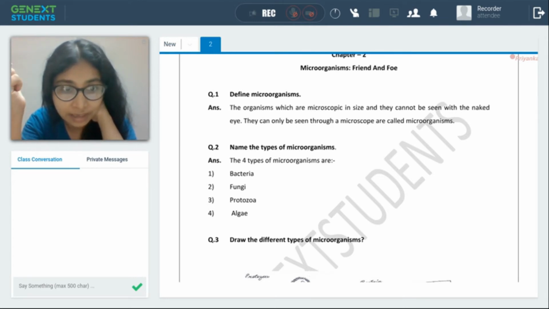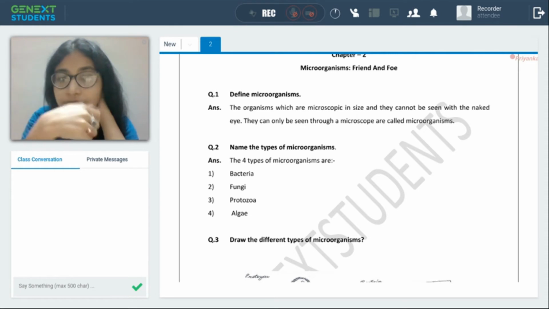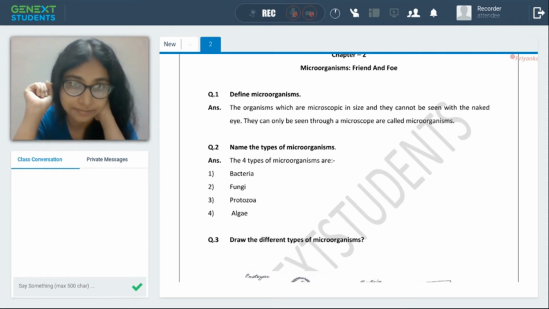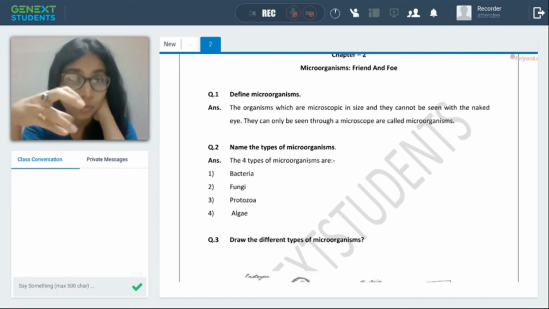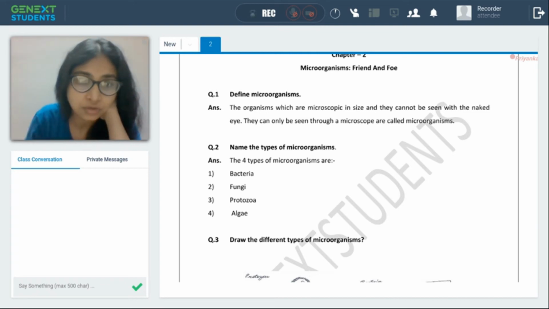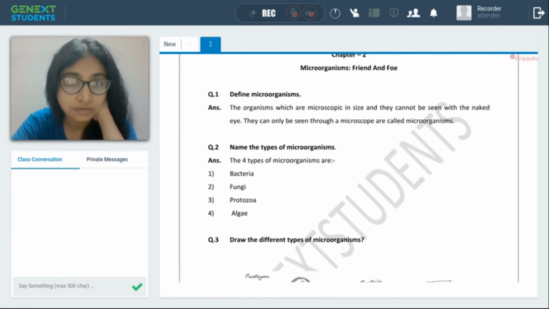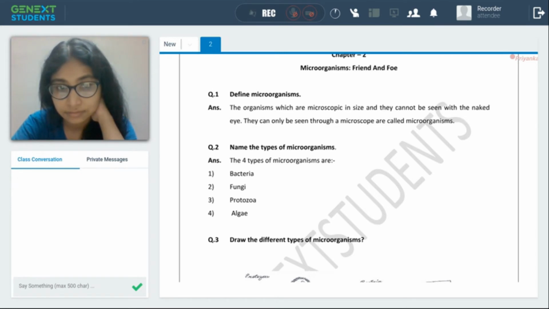And if you see through a magnifying glass, you will see tiny black round structures. So this is a form of microorganism that has grown in that bread. So microorganisms, this observation shows that water and soil are full of tiny organisms. In our water and the soil, they are full of these tiny organisms.